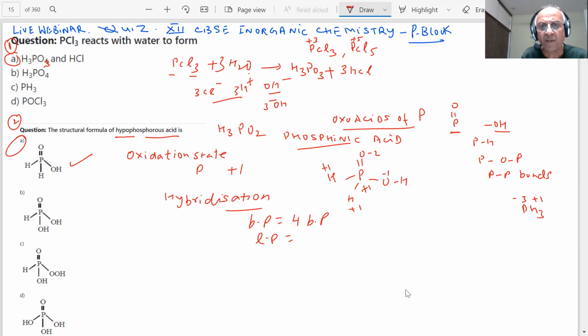Phosphorus already has 10 electrons, so there are 0 lone pairs. Total 4, which we call sp3 hybridization. So 4 electron pairs are involved. When 4 electron pairs are involved, we say it is sp3 hybridization. That is, it takes a tetrahedral shape, students.